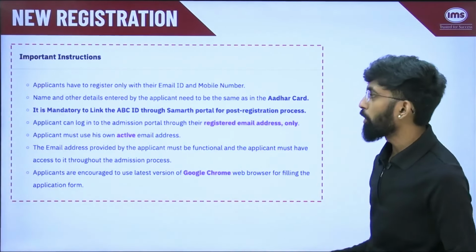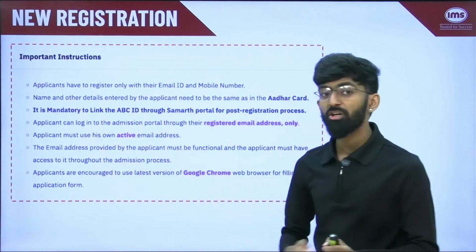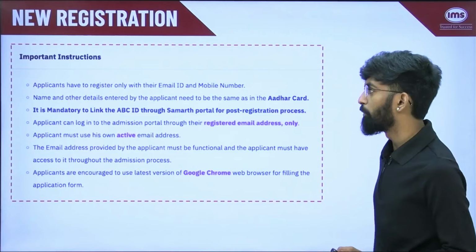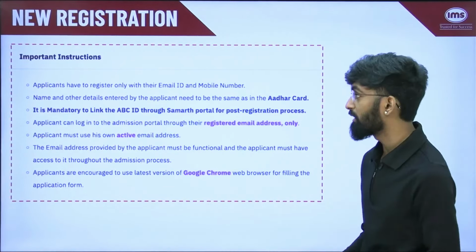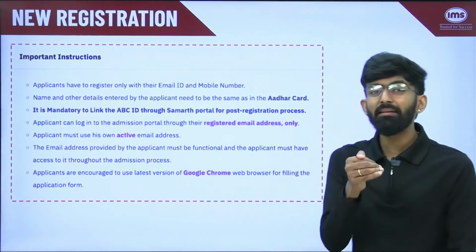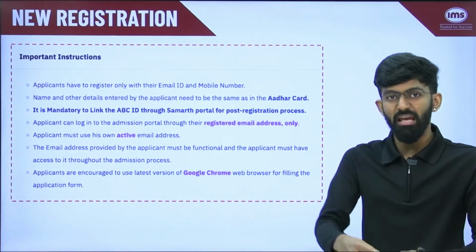Now, the important instructions which are available on the page. You have to register using your own email ID and mobile number. Your name and other details must be as per your Aadhaar card. Like I mentioned, it is mandatory to link your ABC ID through this Samarth portal, which is your MU official